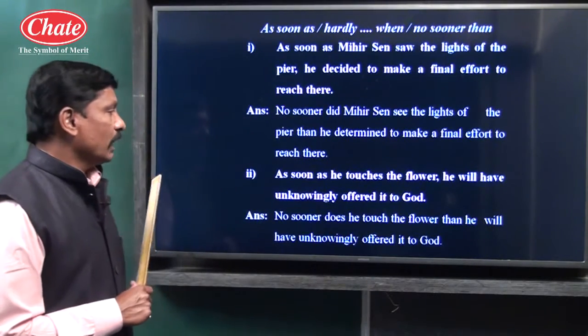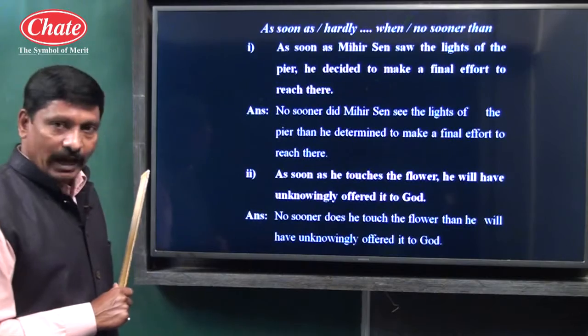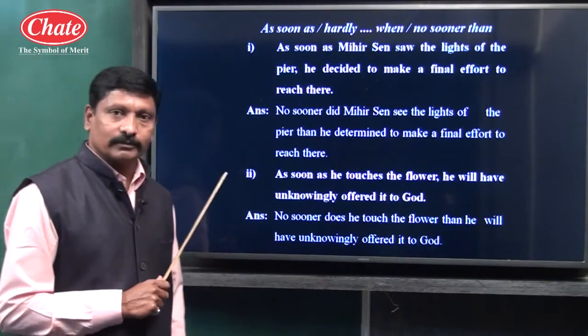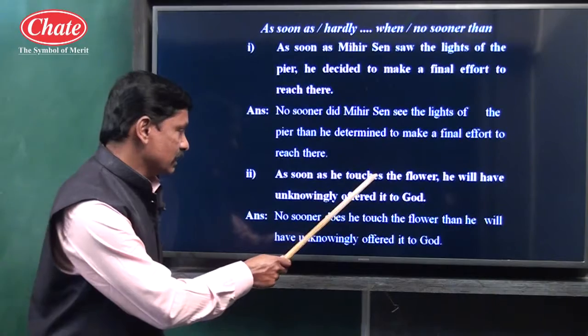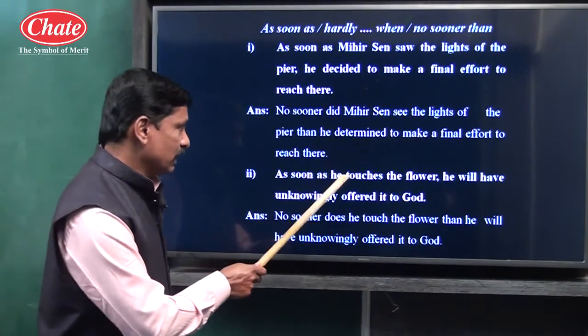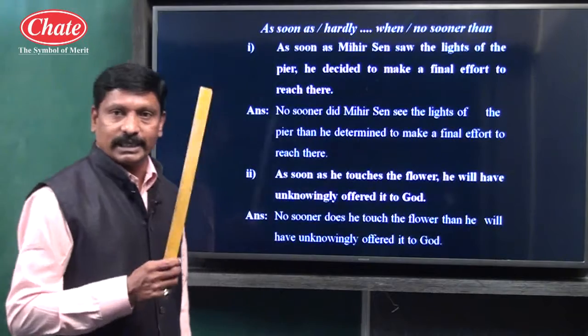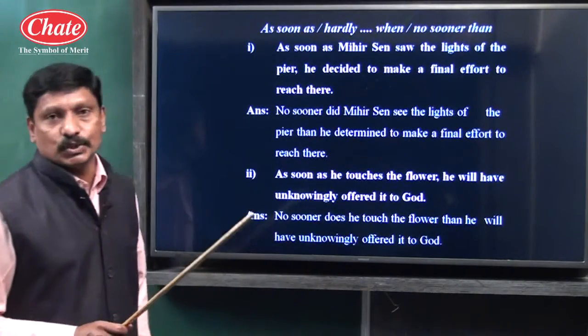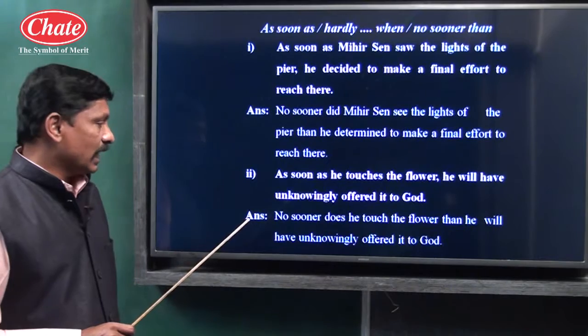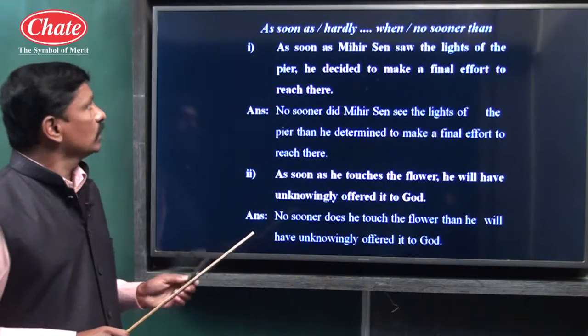Next example: as soon as he touches the flower, he will have unknowingly offered it to God. Simple present tense, touches. So no sooner does he touch. This clause is in simple present tense, so the helping verb does has been used. No sooner does he touch the flower than he will have unknowingly offered it to God.